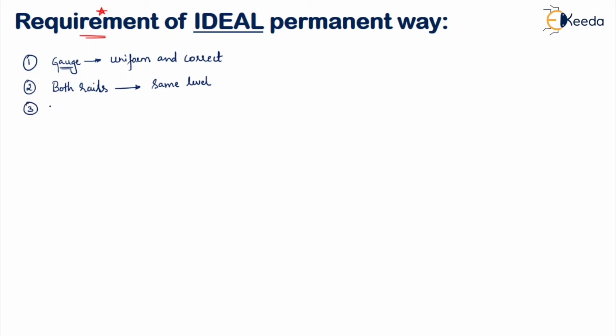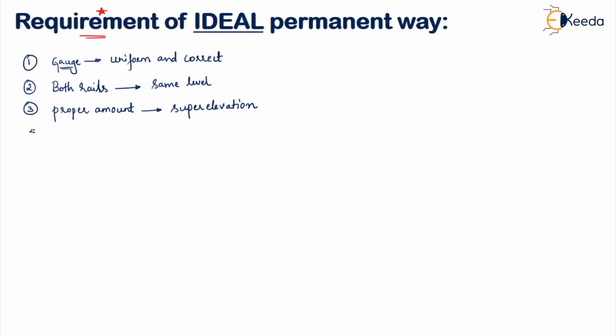The third requirement is that a proper amount of super elevation should be provided whenever the railway track is encountering a curved portion. Then a proper super elevation should be given to the outer rail when compared to the inner rail. So that is also one of the requirements of an ideal rail.